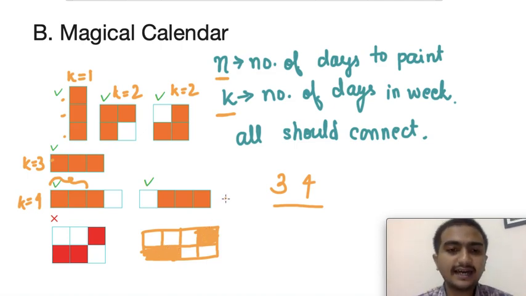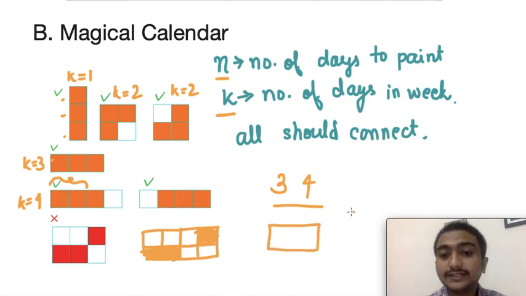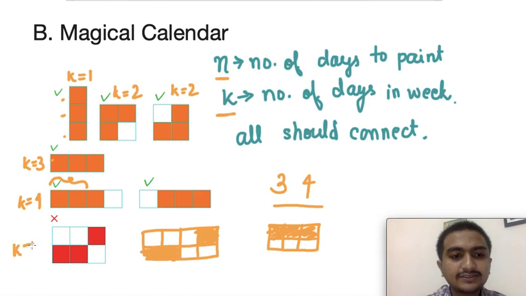If you look closely, the only way to have the blocks in contact is if the number of blocks is less than or equal to k. And when it is equal to k, for 3 blocks the only possible way is to fill them in 1 week. Otherwise, if you try to fill them separately, like here with k equal to 3, the blocks will not be in touch. So the only way is to go at max up to the k value.